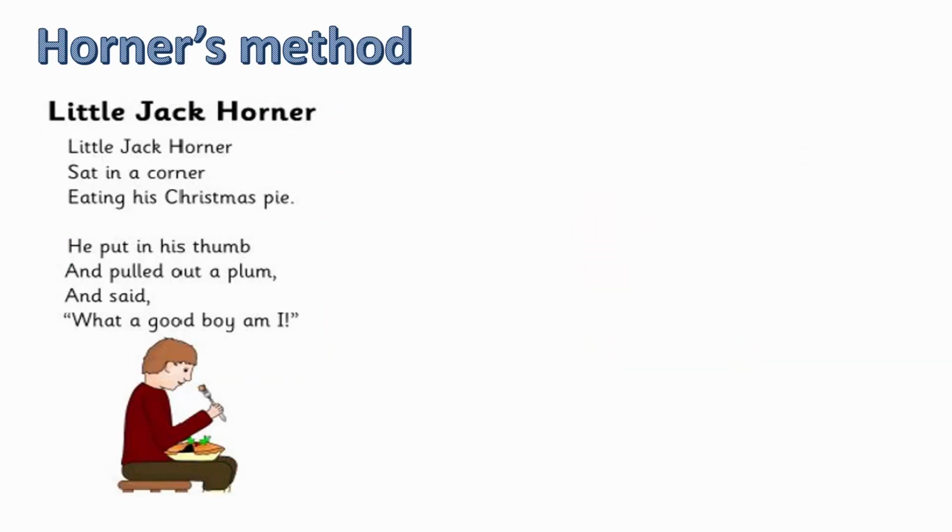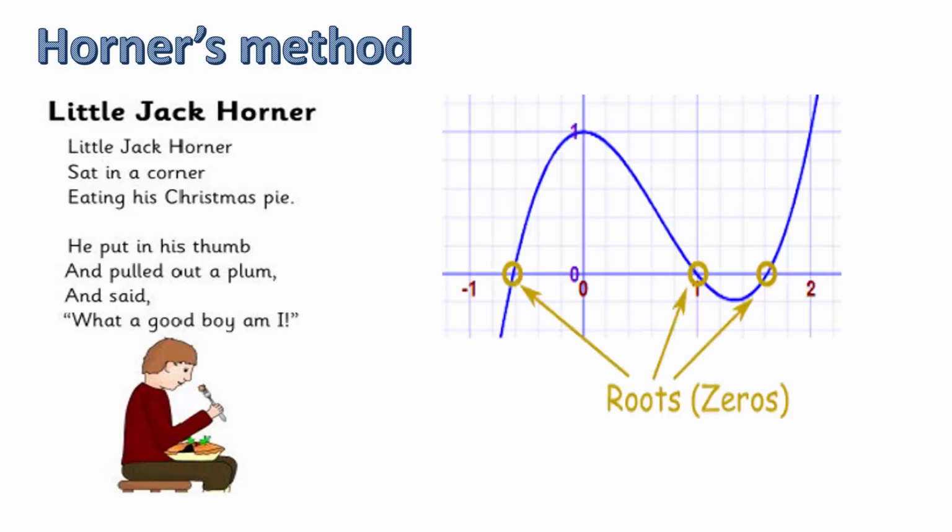Horner's method. If you know your nursery rhymes, you will think that this method explains how little Jack Horner shows us how to eat pie. But that's not the case at all. It's really a way of finding the roots of a polynomial. That means the points of intersection of the graph with the horizontal axis.